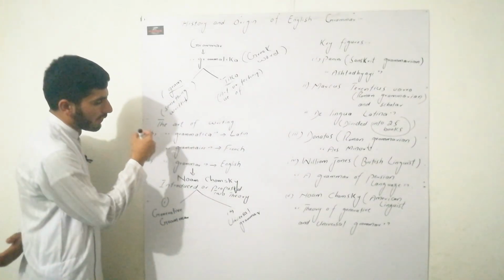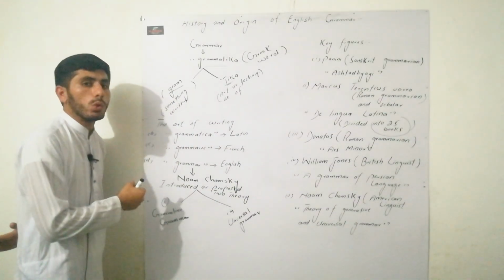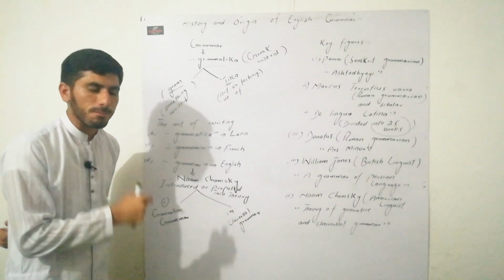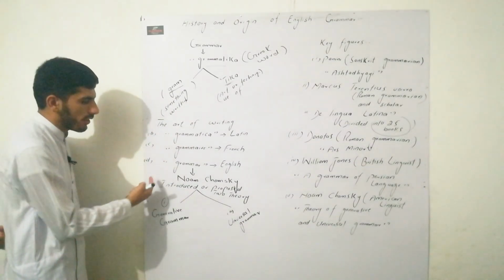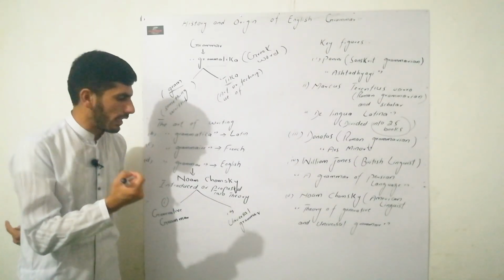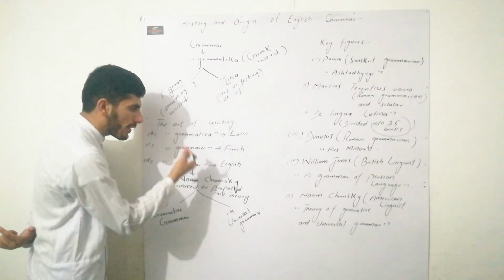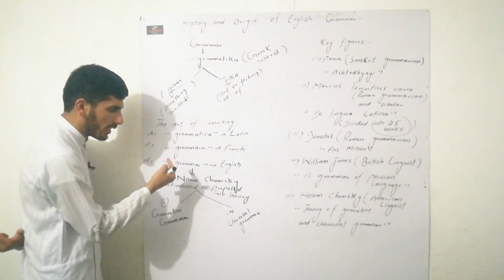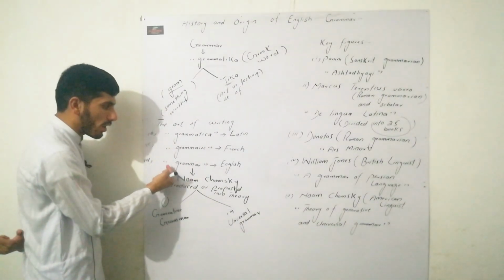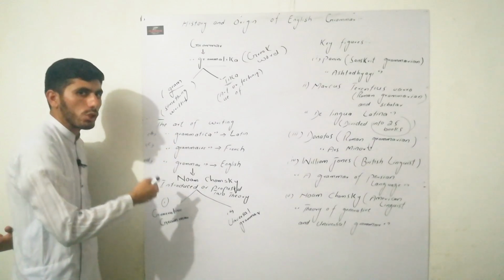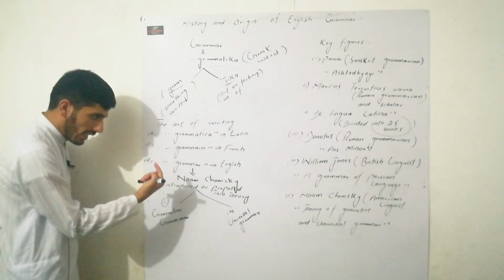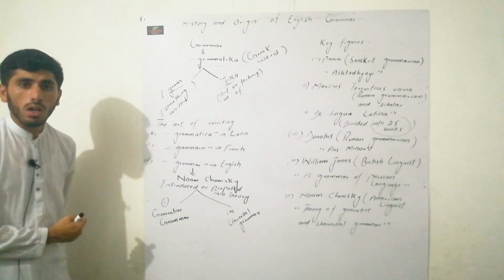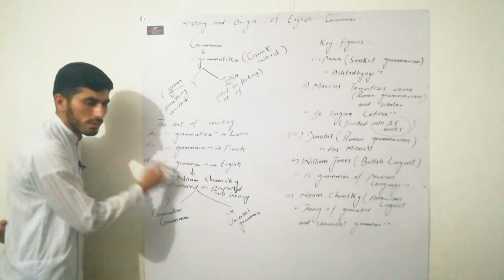In French it was called grammy. And finally, from French it changed into English, and nowadays we call it grammar.